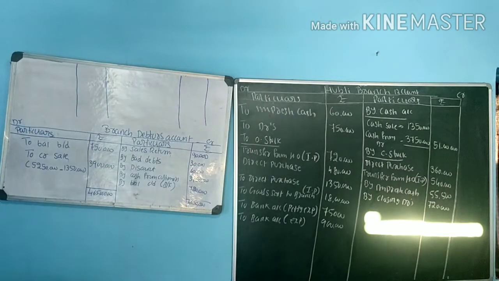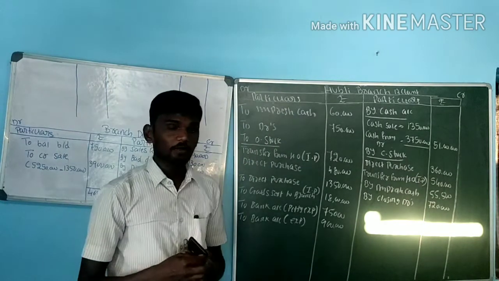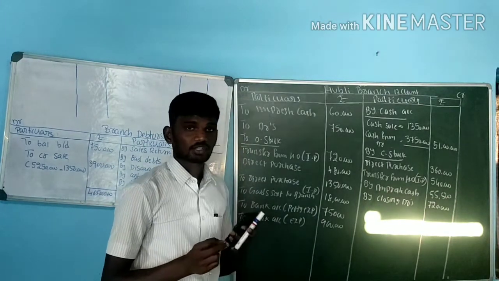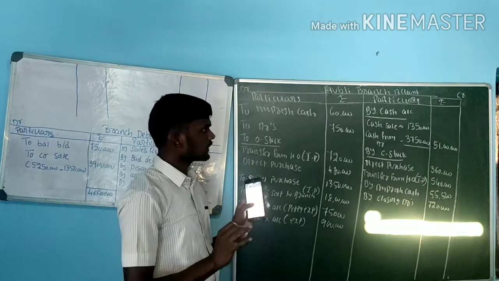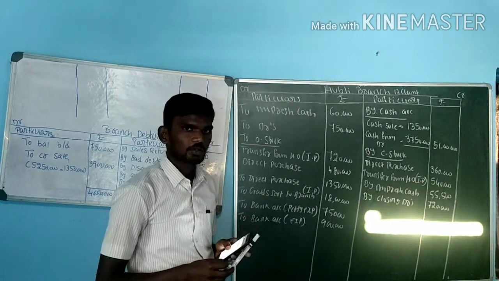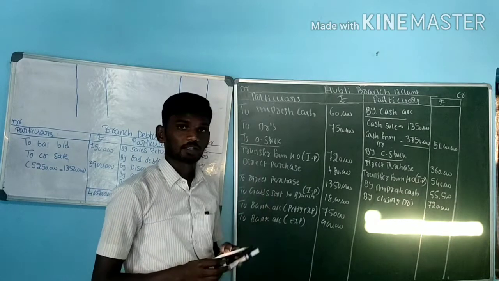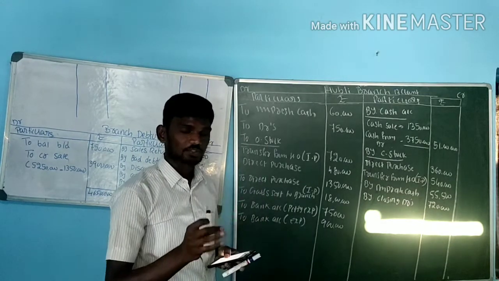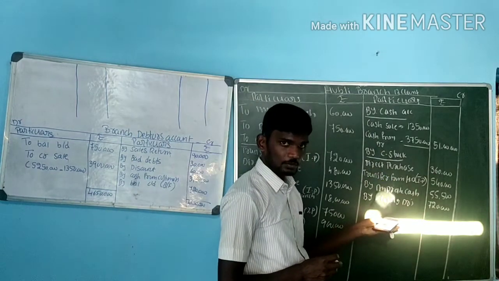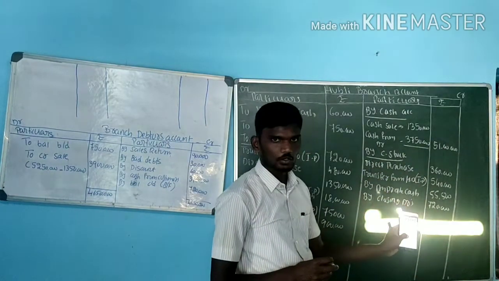Again, in the problem, sometimes they are going to give opening values of asset. Opening value of asset is like furniture, machinery, those kind of things they are going to give. Example, opening furniture value is 10,000. How to find out the closing value? In the problem, they are going to give some kind of depreciation. Depreciate 10%, depreciate 20%. Then using those depreciation, we have to minus the depreciation amount. The remaining amount we should take it as closing value.